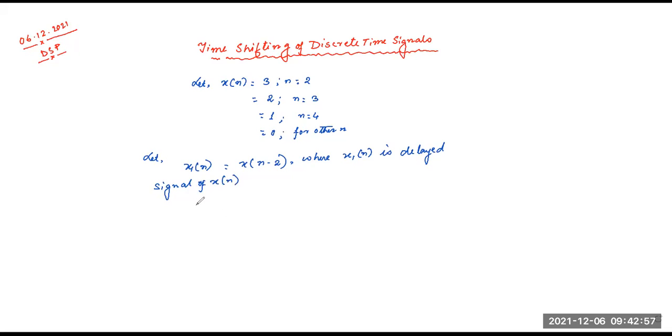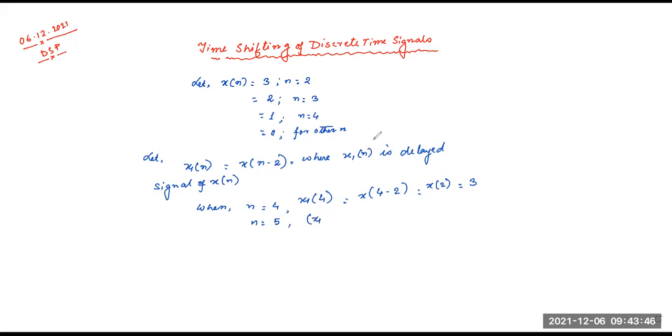So when n equals 4, x1[4] equals x[4 minus 2], that is equal to x[2]. How much is x[2]? Sir, 3. Yes, 3.